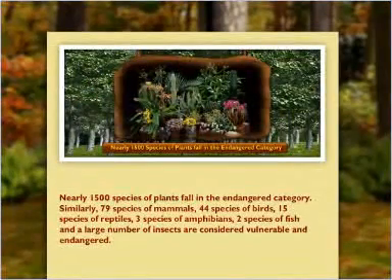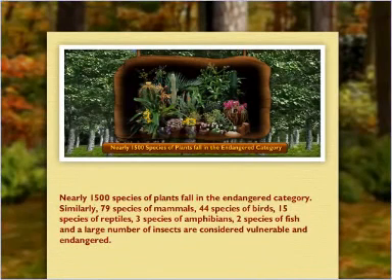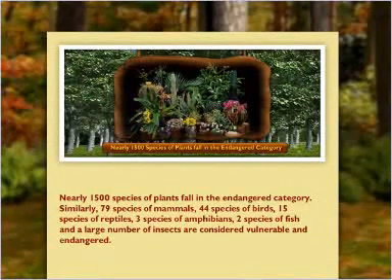Nearly 1,600 species of plants fall in the endangered category. Similarly, 79 species of mammals, 44 species of birds, 15 species of reptiles, 3 species of amphibians, 2 species of fish, and a large number of insects are considered vulnerable and endangered.